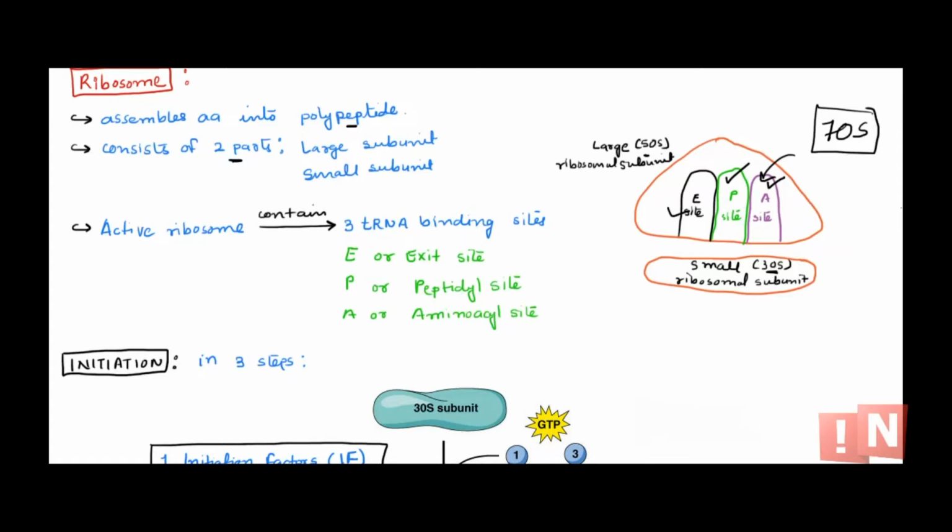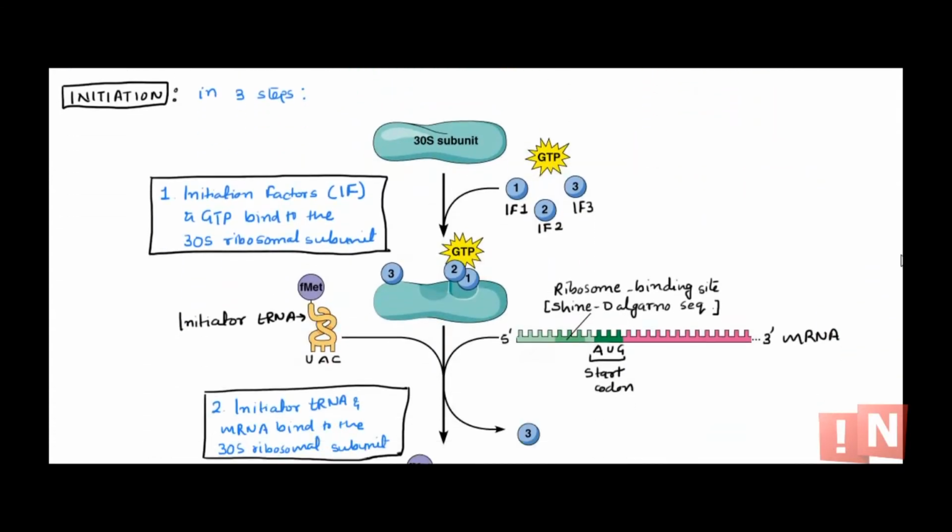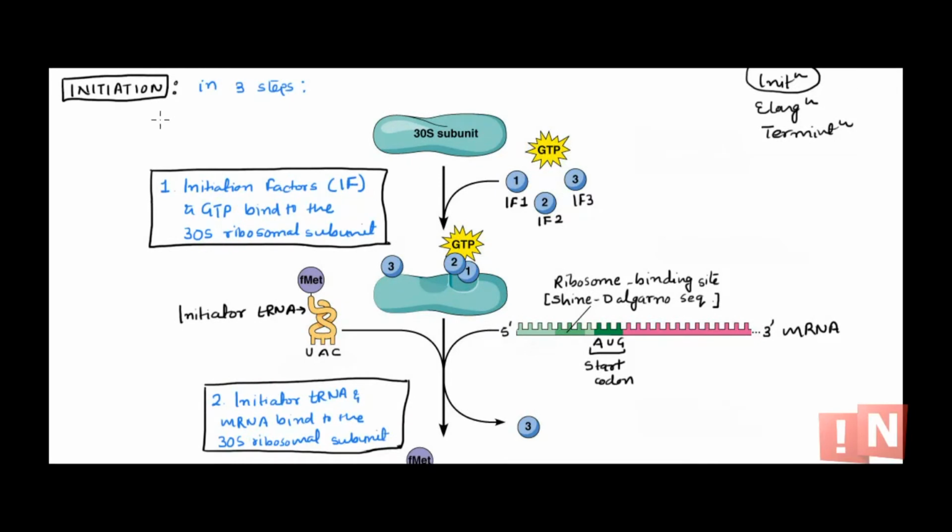So now let's begin, with this information, with this introduction. Let's begin with the translation. Like replication and transcription, translation also has 3 phases, and that is the initiation. The initiation has to occur, the assembly has to occur, then there is elongation, that is the formation of the polypeptide chain, and of course there is the termination where the synthesis needs to be stopped. So first we'll see how the initiation occurs. Initiation itself has 3 steps.